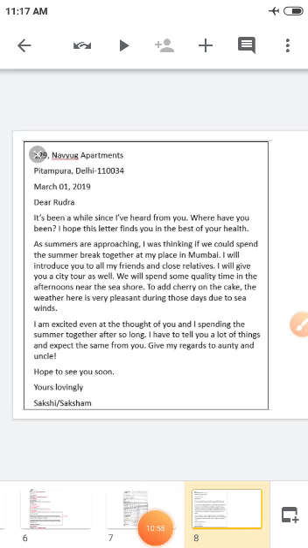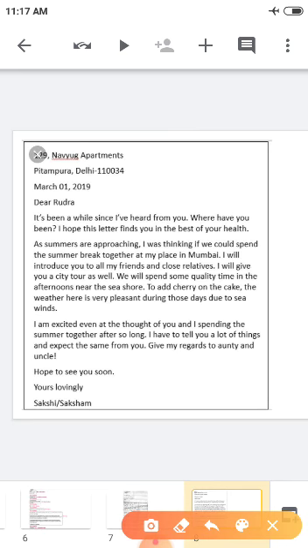So far we have seen about the formal letter. This is an example of an informal letter or personal letter written to a friend. Now see this, children. Again the same way, here the address of the sender is given. Then the date when the sender is writing is written here.